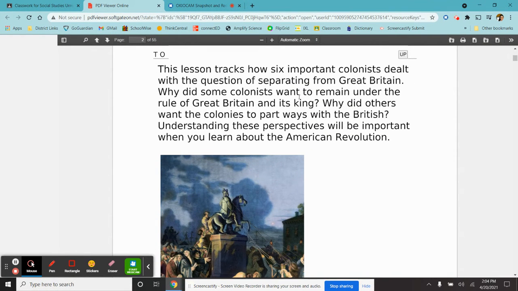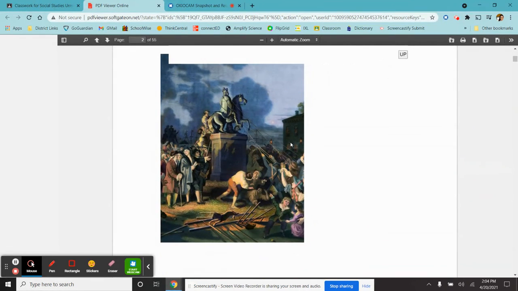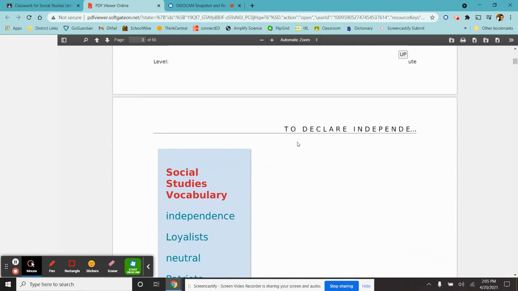So that's what we're going to go over with the main questions. Why did some colonists want to remain under the rule of Great Britain, and why did other colonies want to part ways with Britain? Okay, so those are the two points. What are the reasons that are fueling the American Revolution? So we already went through the timeline. We know the sequence of events of what's going to happen in the American Revolution, but knowing the reasons that were leading the people to do that is also very important to understand.